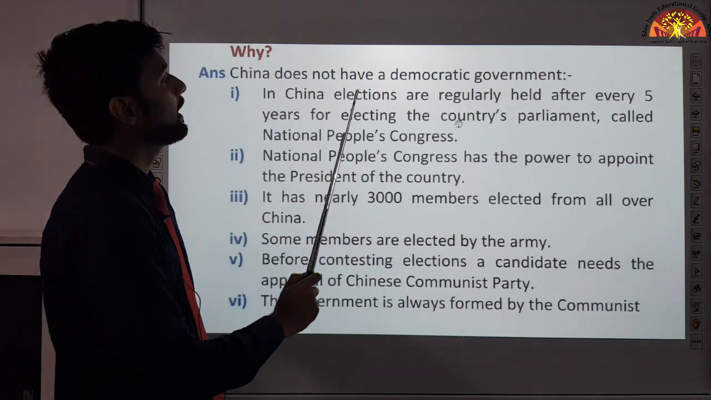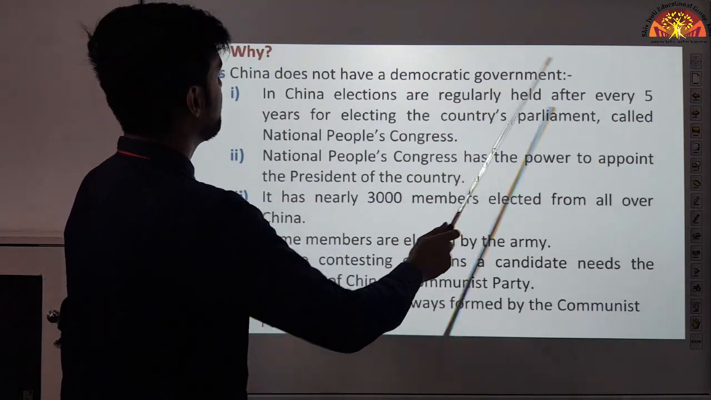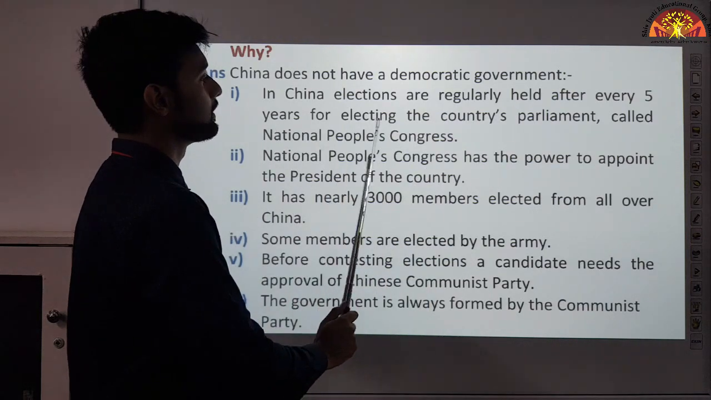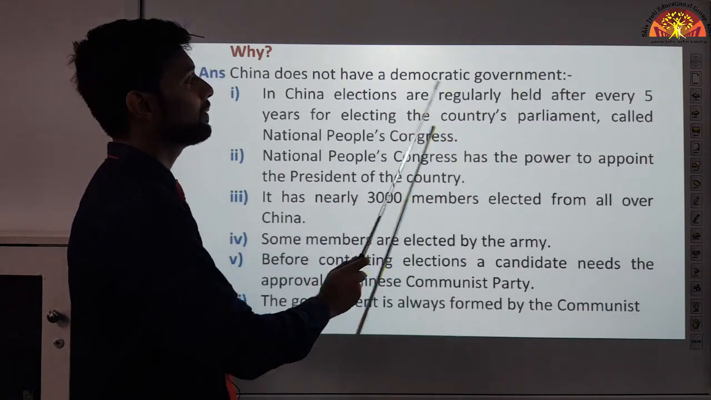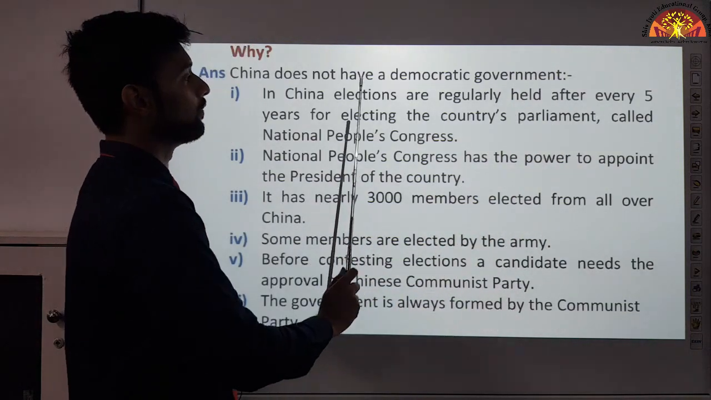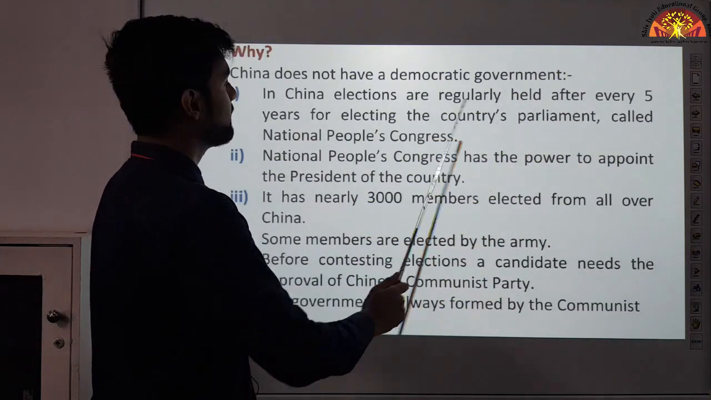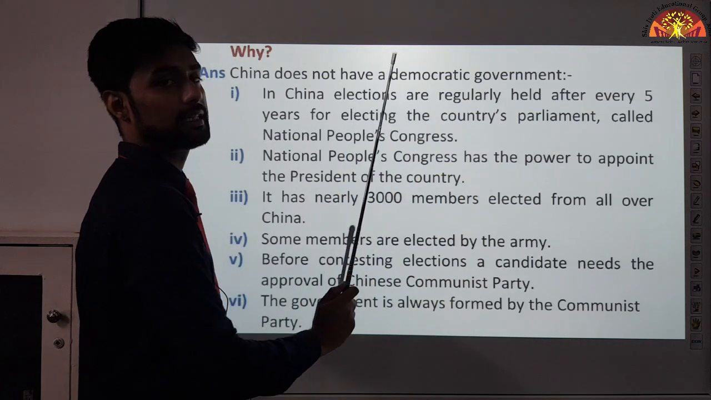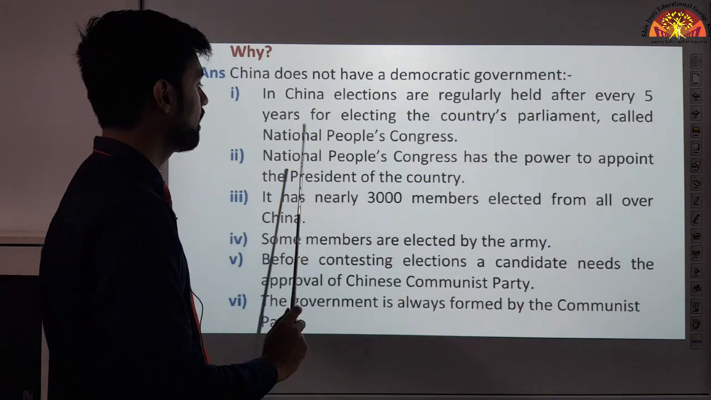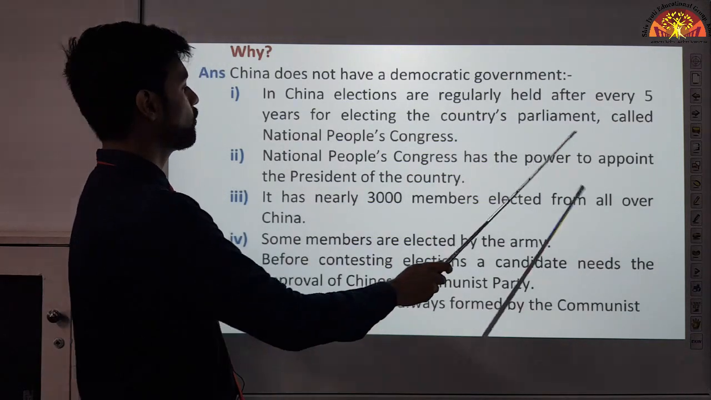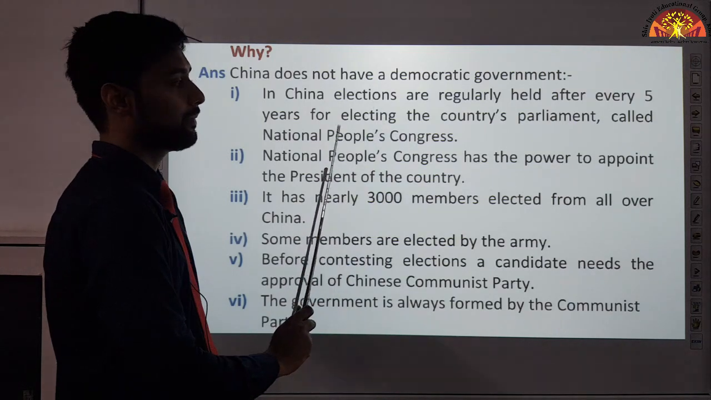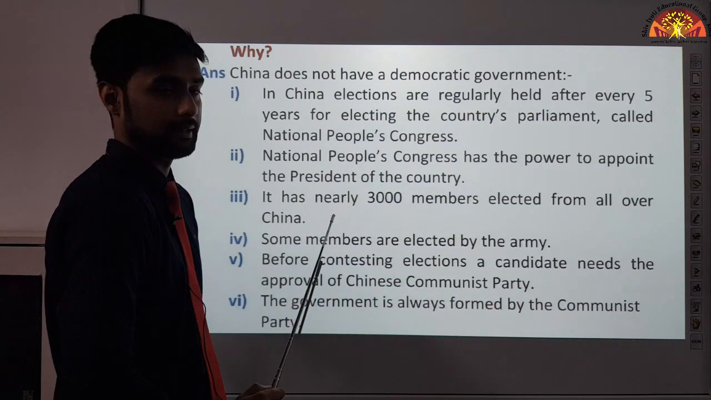because in China, elections are regularly held after every 5 years for electing the country's parliament called the National People's Congress. See, the elections in China happen every 5 years, okay? Why? To elect the country's parliament called the National People's Congress. What is the name of the Chinese parliament? National People's Congress. The National People's Congress has the power to appoint the president of the country. Now the people who will be elected in the parliament, they will appoint the president of the country.